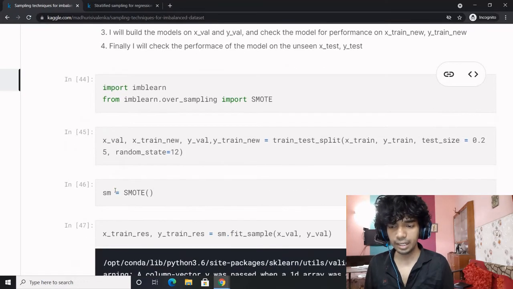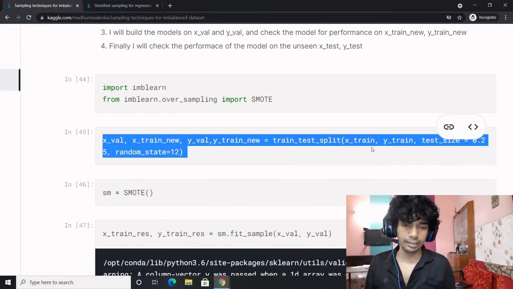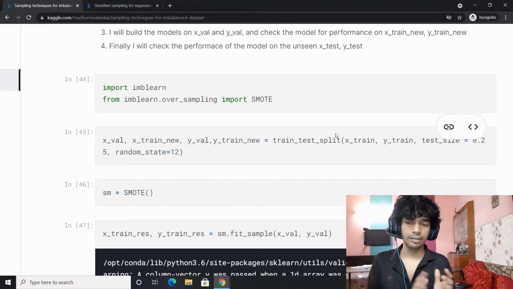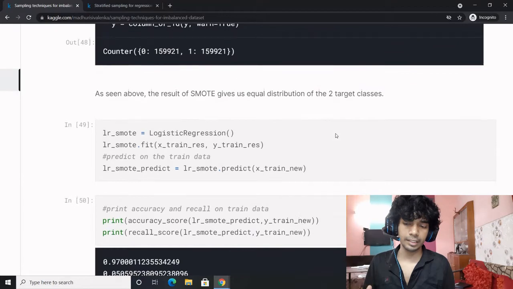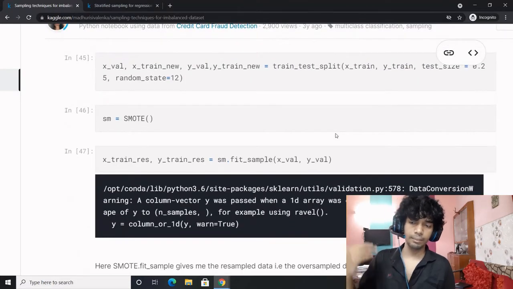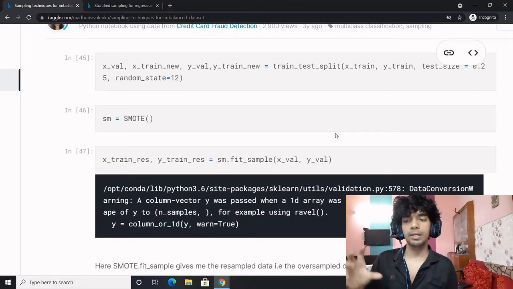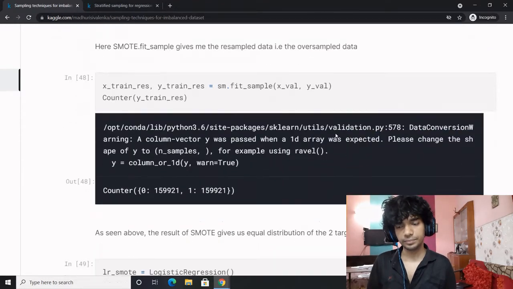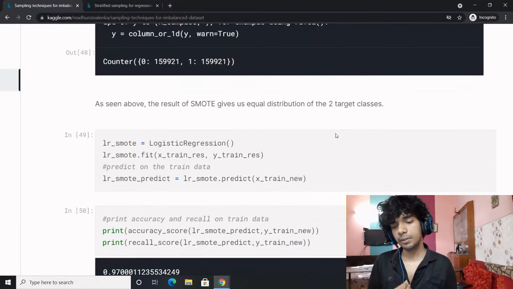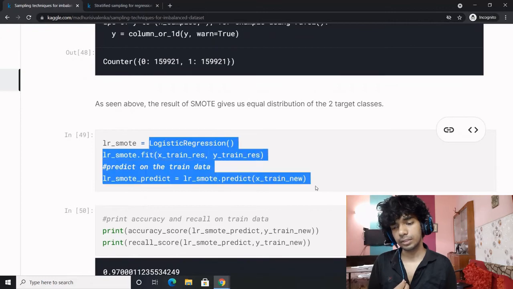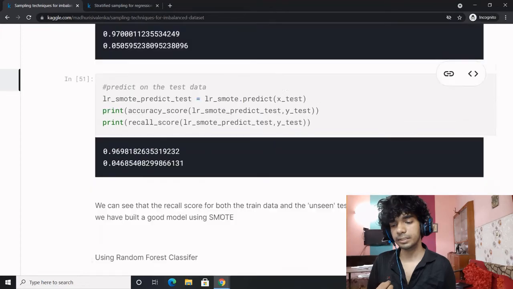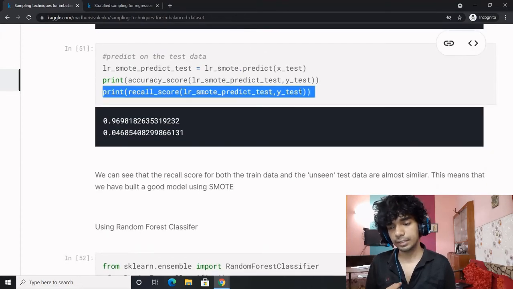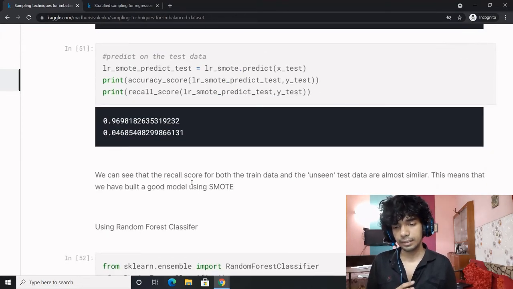This is quite interesting. What you do is take the training data and split it into X_train, y_train, X_test, y_test, and apply the SMOTE technique. Once you apply it, you do not apply SMOTE to the test data. Rather, you are applying SMOTE to the train data. So you apply SMOTE to the train data, do logistic regression, and achieve a recall score of 95% and an accuracy score of 97%. Similar is the score for the test data, and you can conclude that the model is good with the help of SMOTE.